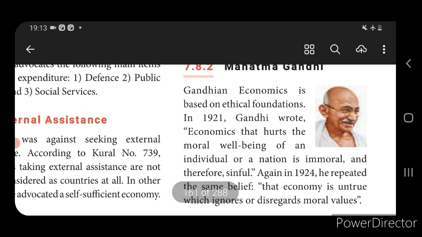In the next class we will see B.R. Ambedkar's contribution to the economy. Thank you students.